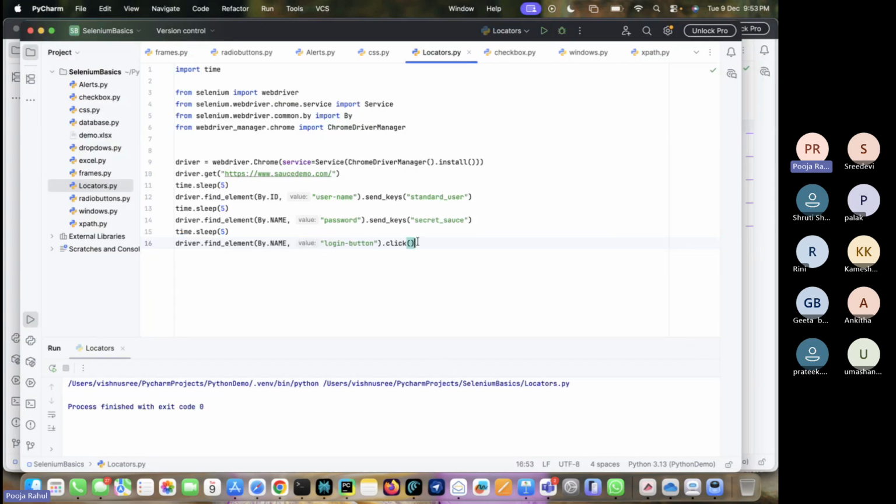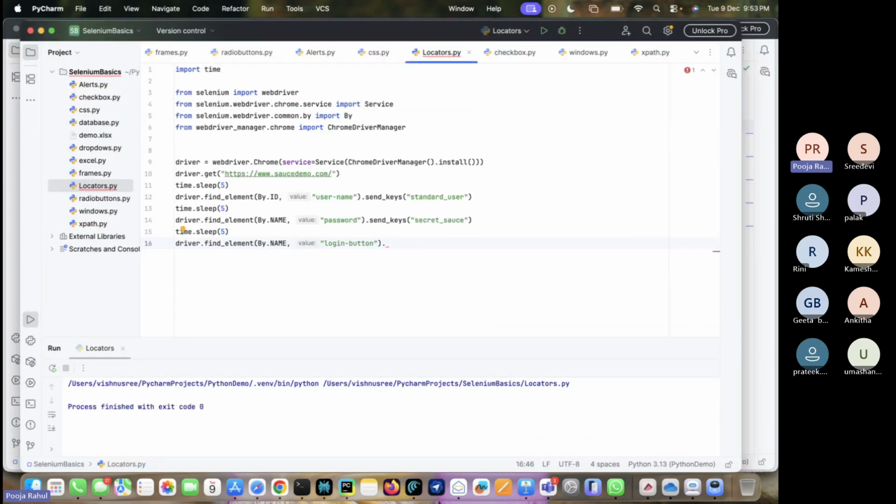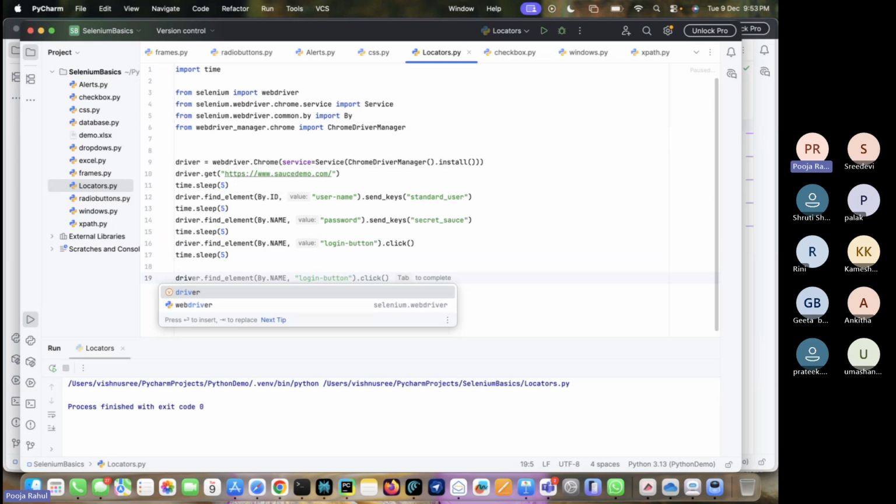What action we are going to perform on this? We are going to perform the click action, right? So I'm just taking the click action. I'm just keeping again here after the driver dot quit. Okay, we are closing the browser. Okay, guys, we just automated simple flow.